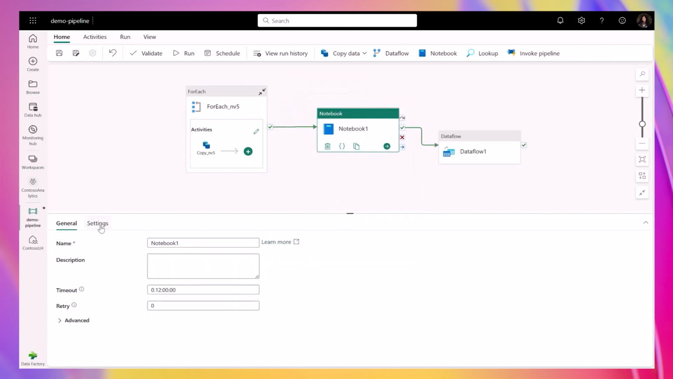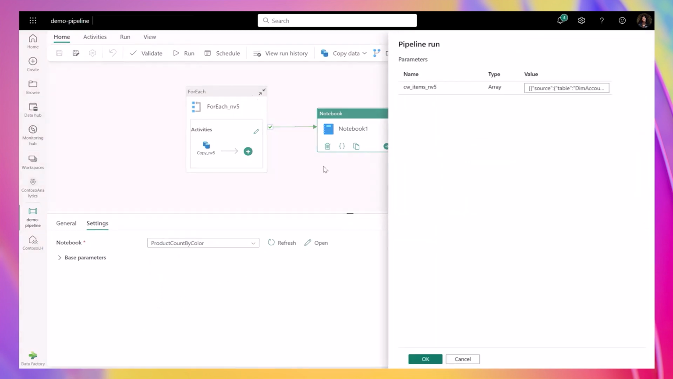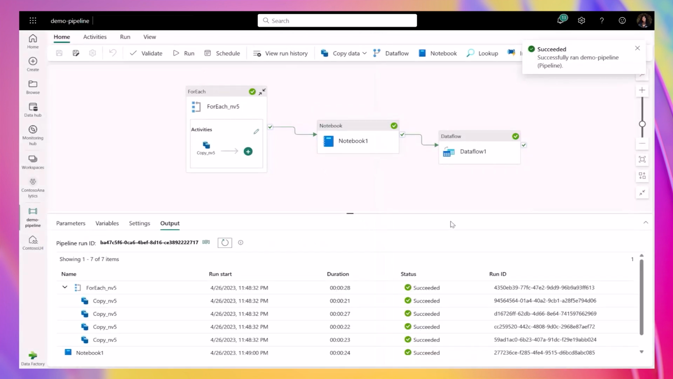Let's add a notebook activity, and I will select an existing notebook that I've created that sorts the products in my product table by color. I will save my pipeline, and now I will run the pipeline with the notebook and the data flow. And there you go, the pipeline ran successfully.